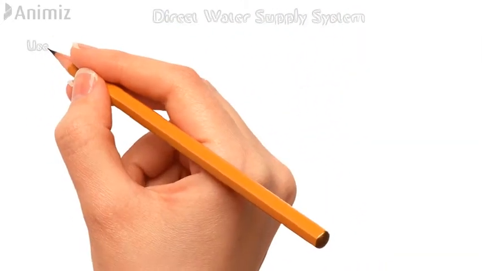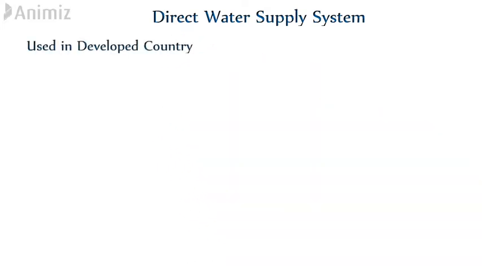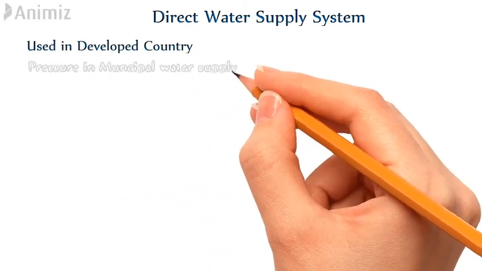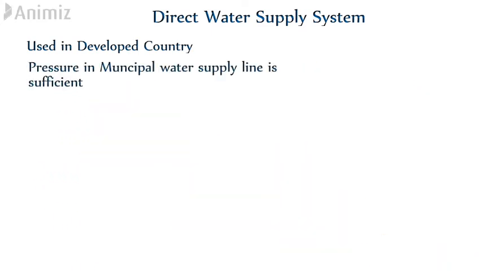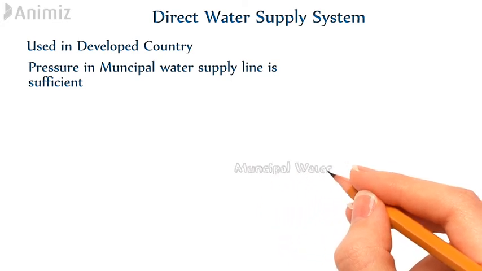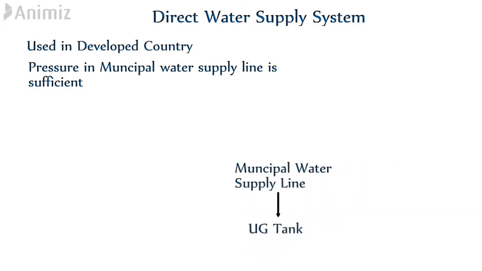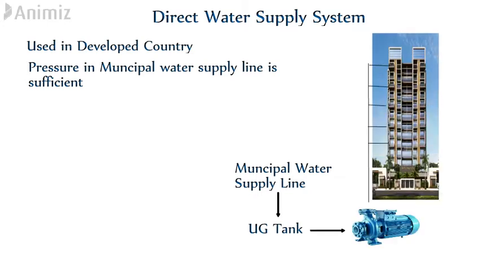Now we will discuss about direct water supply system. Such type of water supply system is used in developed countries like America. When the pressure in municipal water supply line is sufficient, we can use direct water supply system. In this system, there is underground tank which gets water from municipal water supply line, and this water is pumped with help of hydropneumatic pump to respective floor. When one opens the tap, pump starts and he gets required quantity of water.